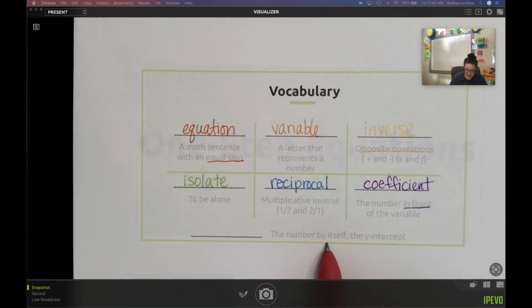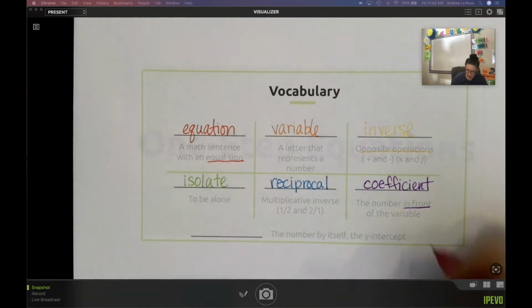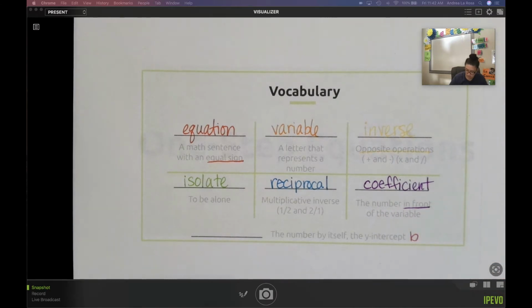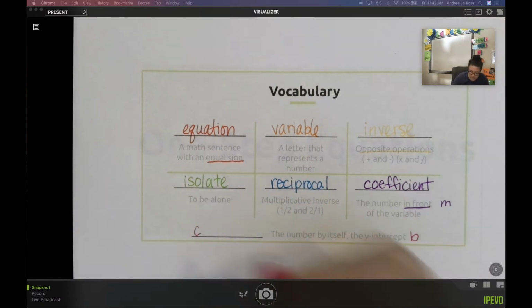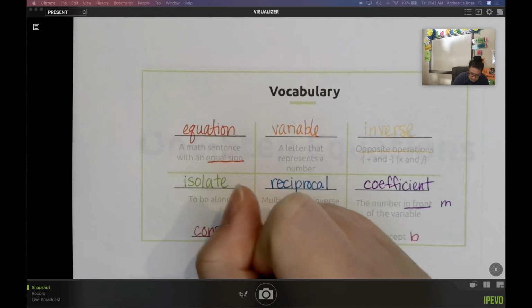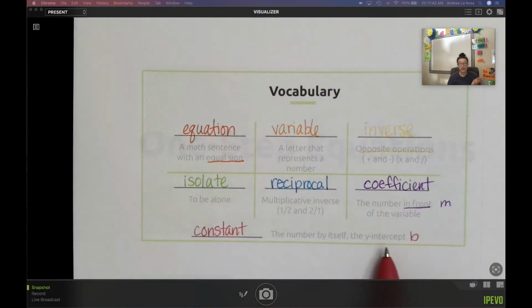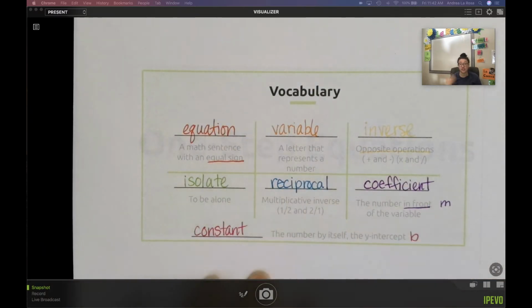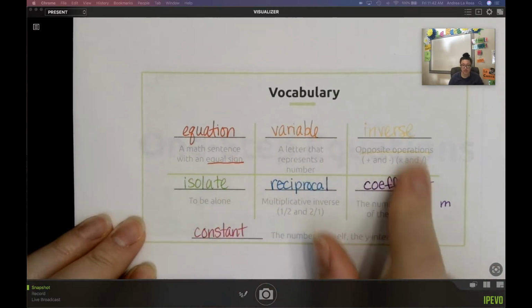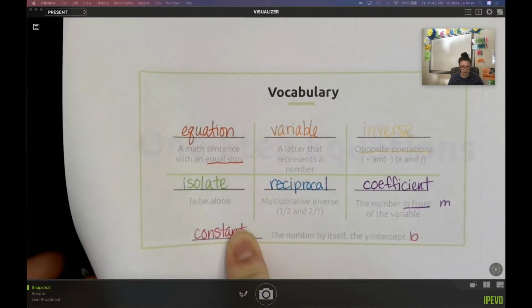And then last, the number that's by itself, like the y-intercept, my b. My coefficient is like my m. This number by itself is like my b. The word we're going to use for this now is constant. We use the words y-intercept when we're graphing, but now because we're just seeing the equation, we're going to call it our constant. So these words are all really important. 7 words that you're going to keep hearing us saying and using as we're going through this unit. So please make sure that you've got this written down so that you're comfortable with these words.